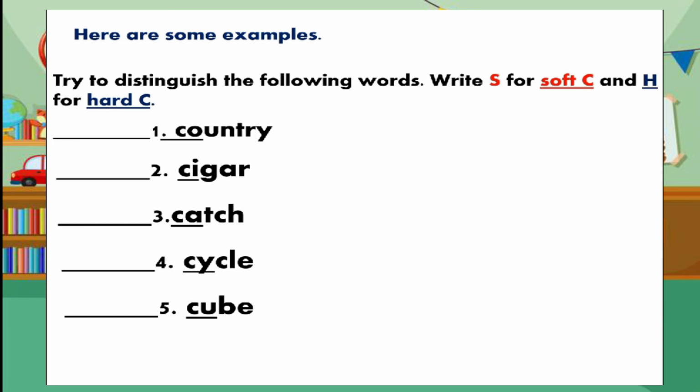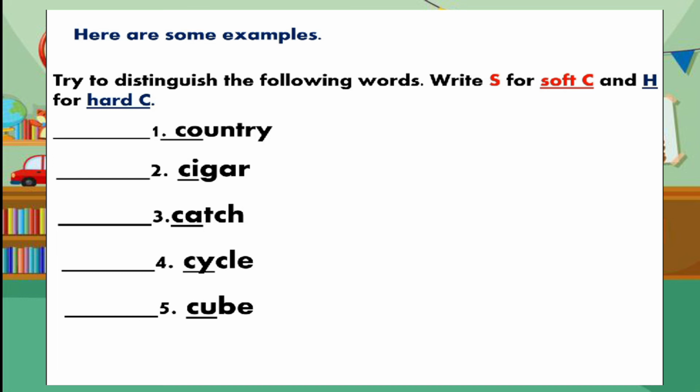On the fourth word, what will be the next word? The word is cycle. So how are we going to pronounce the word? We pronounce C as S. So we consider the word as soft C. So we are going to put S on the blank.